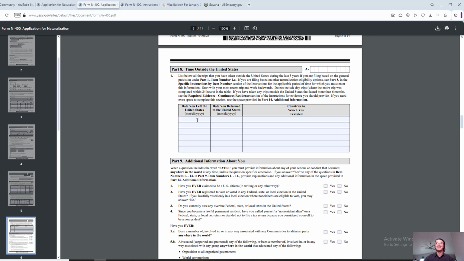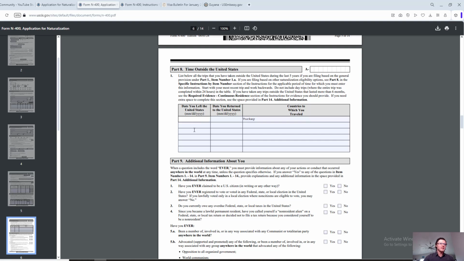So here's where you are entering. Again, last 5 years. All right. So date you left the United States, date you returned to the United States, countries to which you traveled. So here you are putting the destination. Let's say, for example, you traveled to Turkey. You went for vacation in Turkey for a week and you traveled through Germany. Your destination is Turkey. Germany is just a transit country where the transit flight is. All right, you get the point. So you don't need to put Germany or the transit stuff. It's only the destination, right?